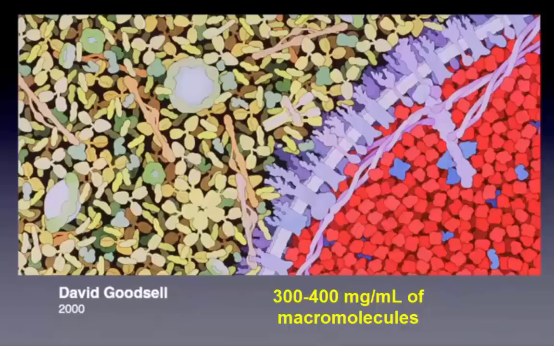What is the molar concentration of that macromolecule? Let me say again, molecular weight is 10,000, amount is 300 milligrams per ml. Could you calculate the molar concentration?